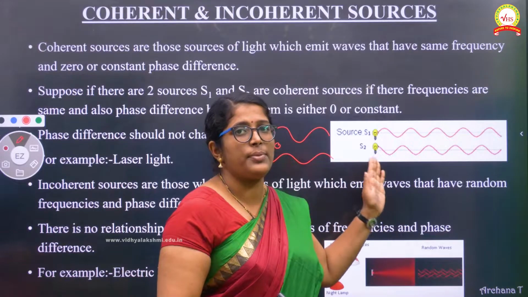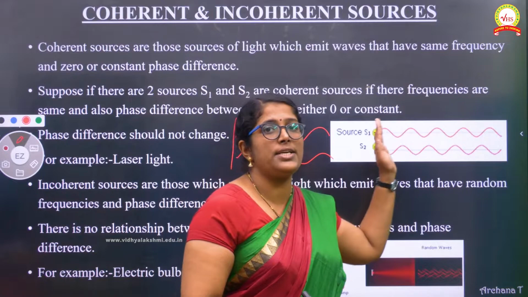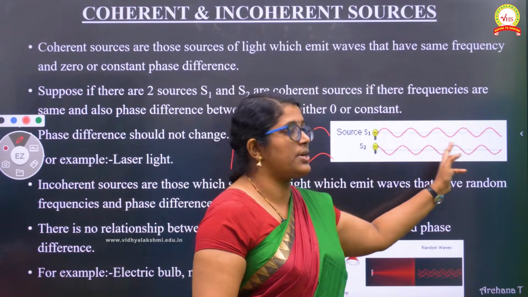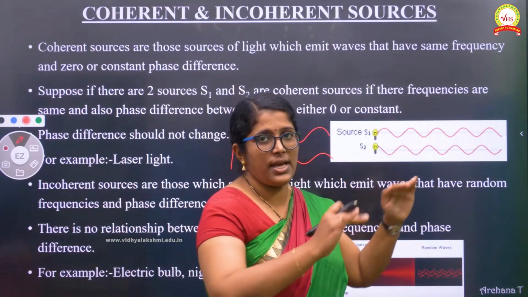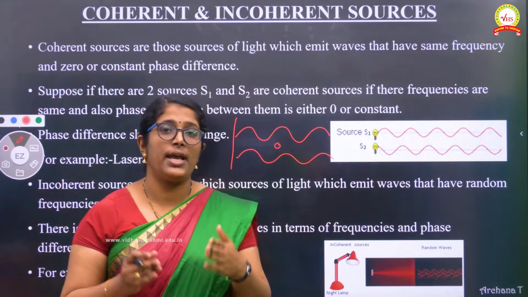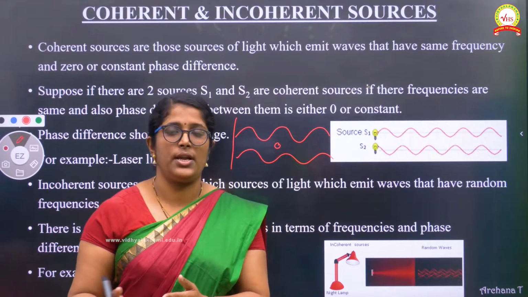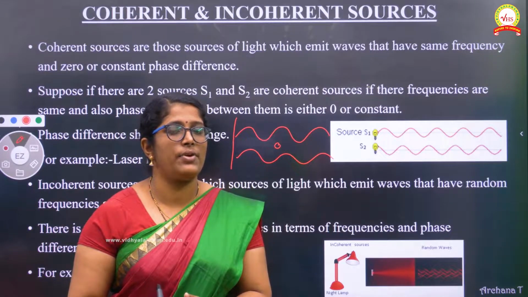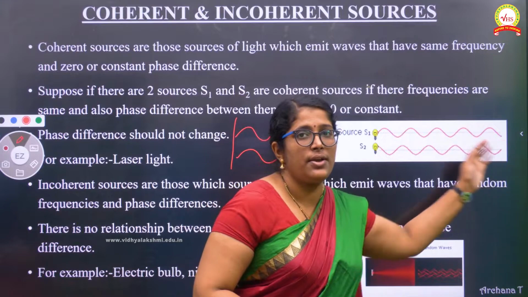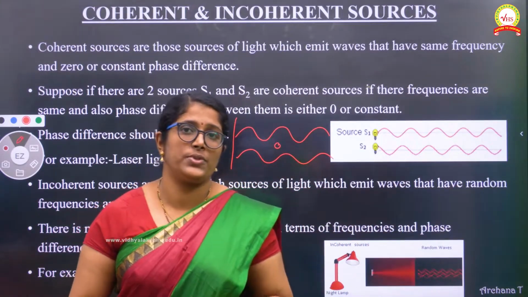Here their phases are not the same, but still the difference is maintained as constant. See this one, whenever a crest is there, a trough is coming. So they are maintaining that. So what are coherent sources? The sources which have either zero phase difference or a constant one. Whatever phase difference they have, it should carry over. There should not be any change as the wave is moving. That is the meaning of coherent sources.